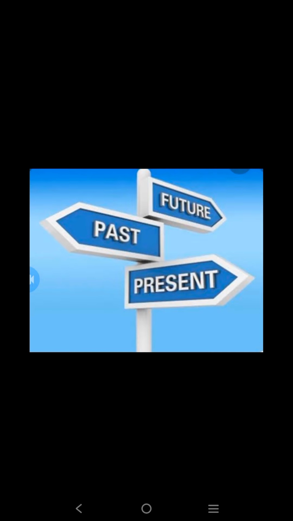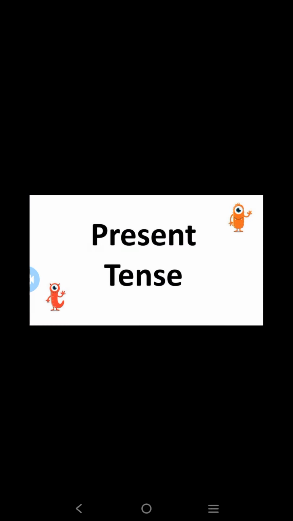Now we can see the first tense. What is the first tense here? Yes, present tense. We can see them one by one. First is present tense. What is present tense? An action that is happening right now. What are you doing now? Yes, listening to this class. So I am listening, and it is present tense, because the action is happening right now.